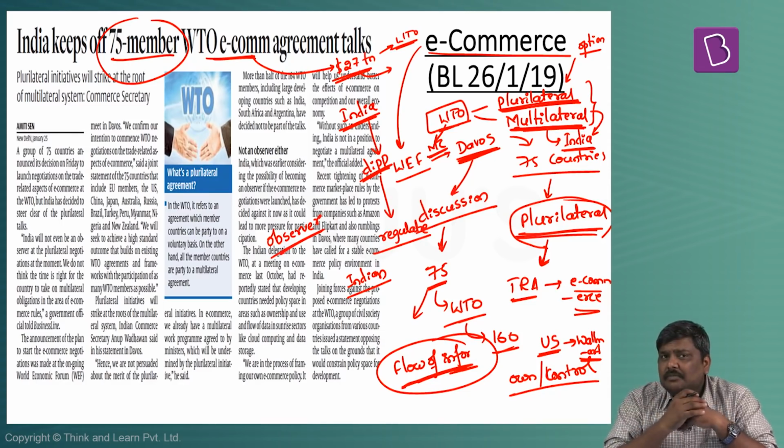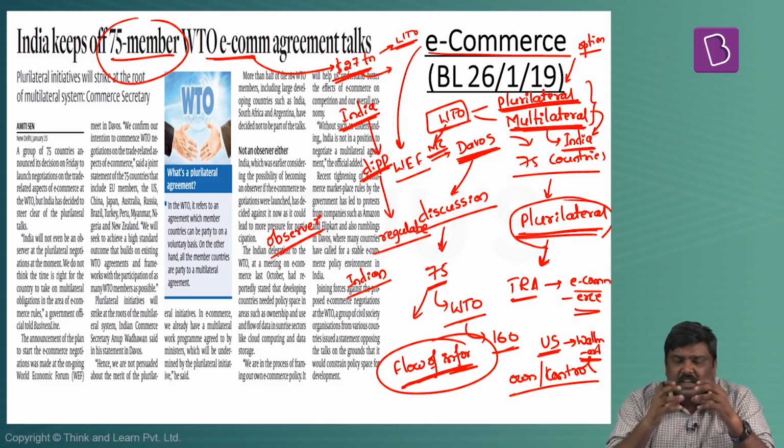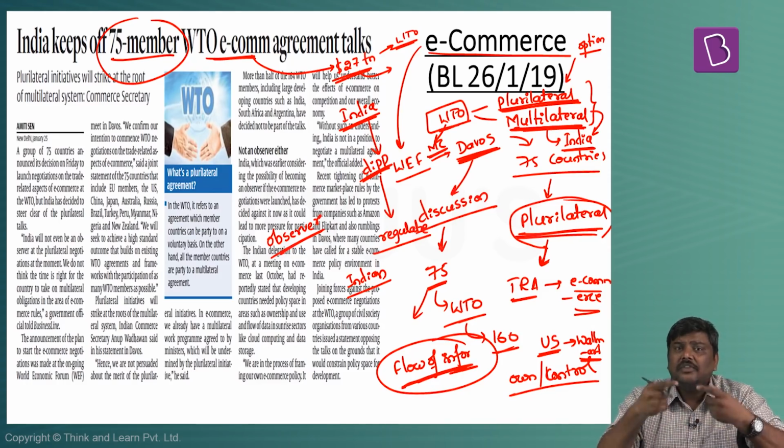Now, government of India, by staying away from any kind of negotiations related to this, is trying to say that they want to regulate which kind of e-commerce companies will be set up in India. They want to regulate what kind of information will flow into India and out of India.